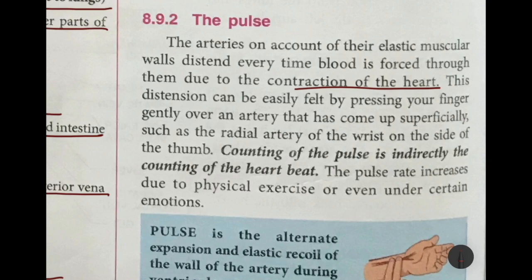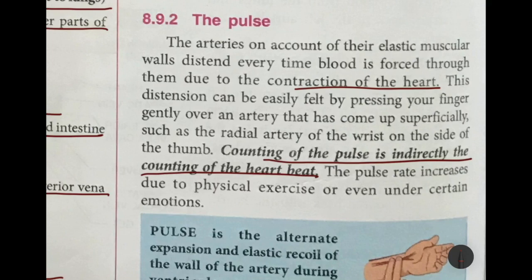You know how to feel your pulse by pressing a finger over an artery that has come up superficially, meaning near the surface of the skin, such as the radial artery of the wrist on the side of the thumb. And remember children, counting the pulse is indirectly counting the heartbeat.